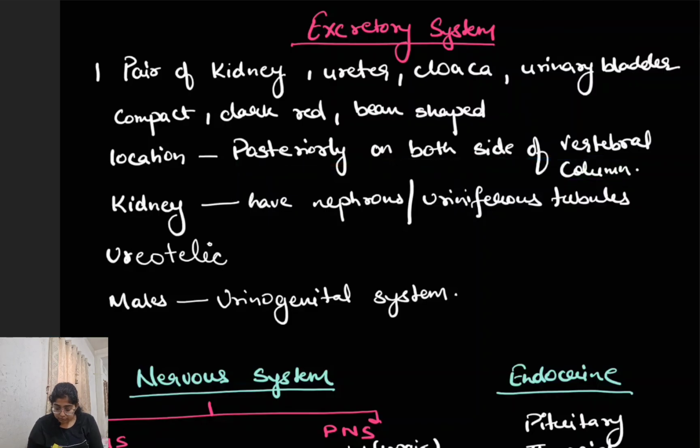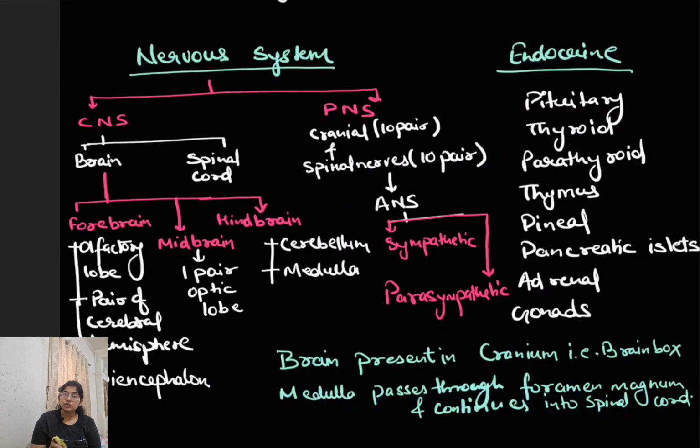Kidneys have their structural and functional unit called nephrons, just like us. It is also called the uriniferous tubules. These filter the blood and form the urine. Now they are ureotelic, meaning they also make urea as the nitrogenous waste, just like us. The males have a urinogenital system, meaning the passage for the urine and gametes is common. This is not the case in the females. Females have a separate passage to pass out their nitrogenous waste, that is the urea, and a separate passage for the gametes.